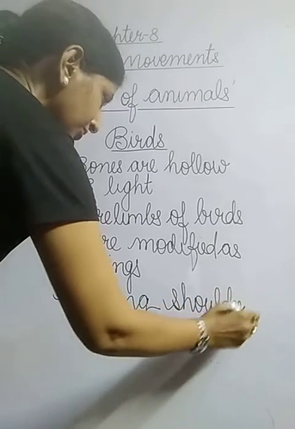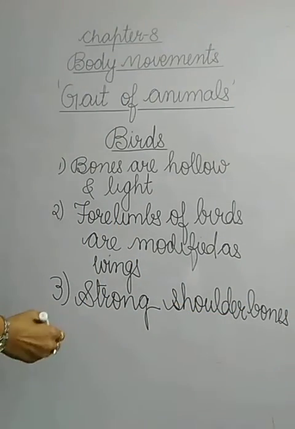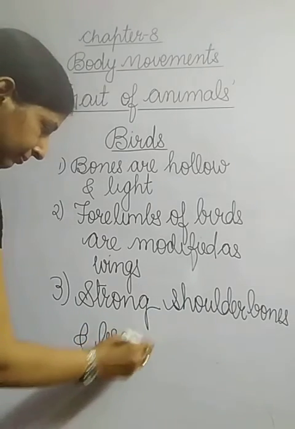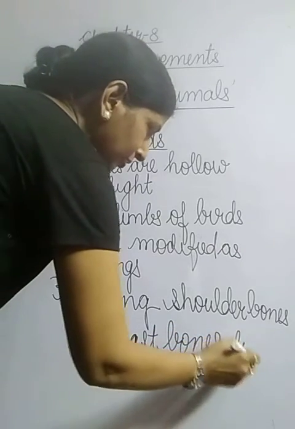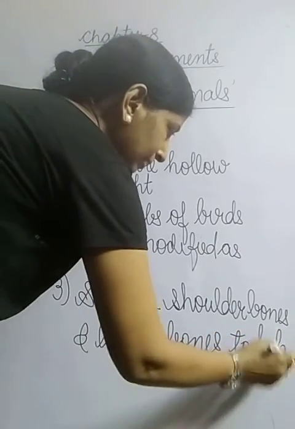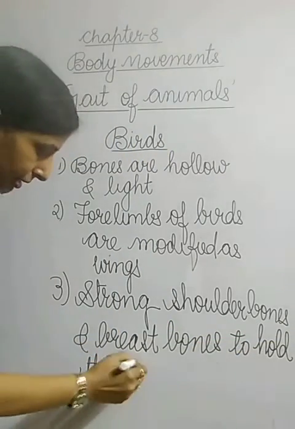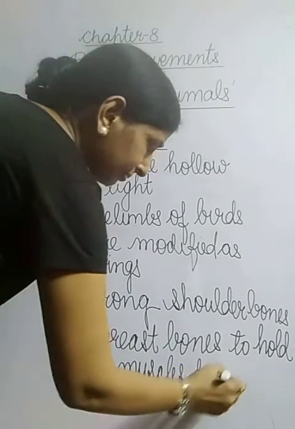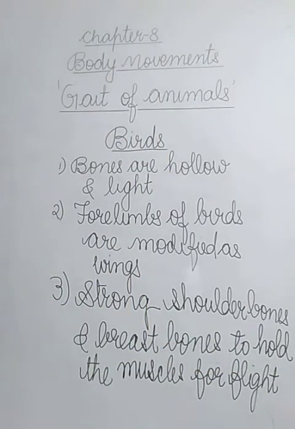Birds have strong shoulder bones and breastbone to hold the muscles which are meant for flight. So these are the features which help a bird to fly.